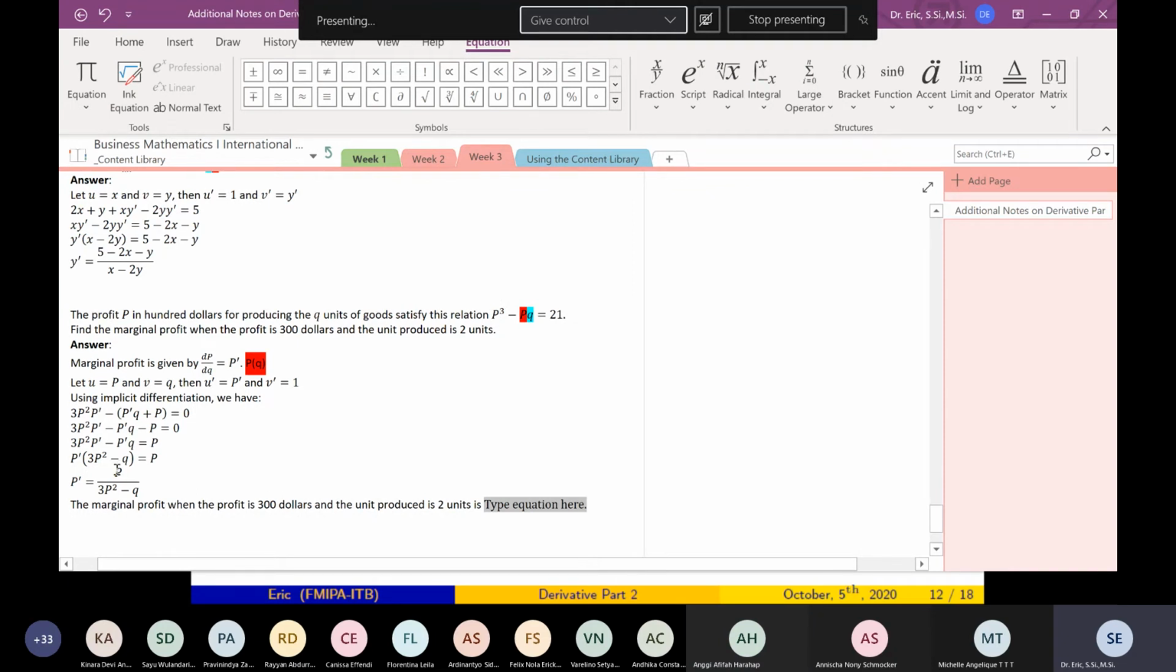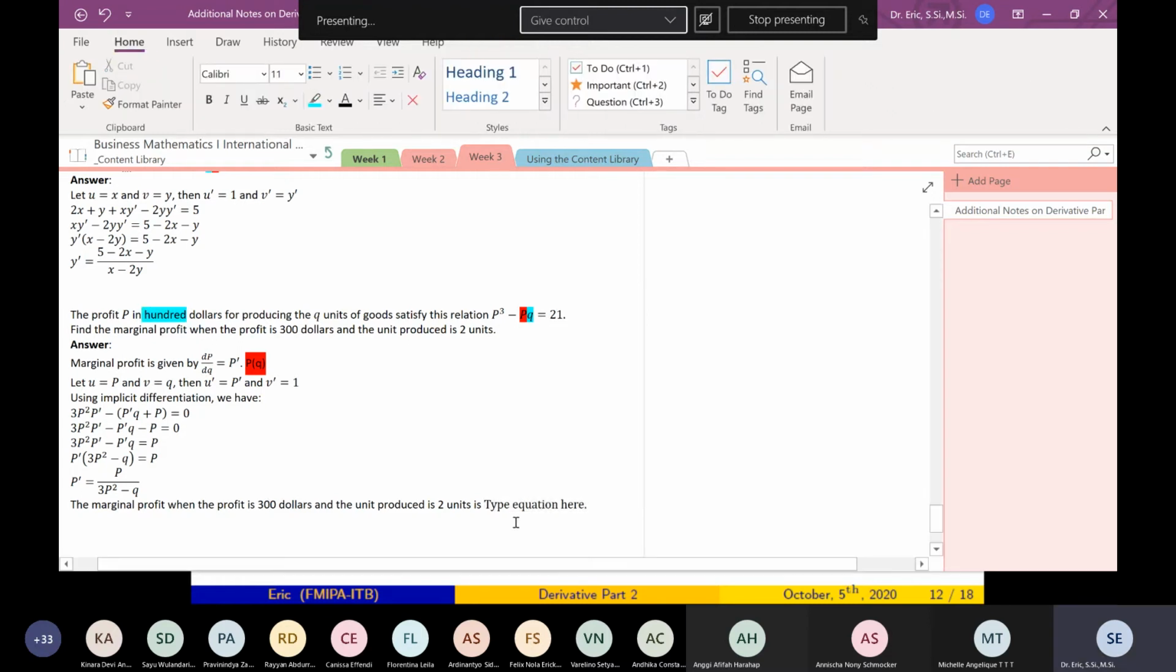I just substitute. What is P? Profit is $300. Don't forget. So the P is, I just substitute here. What is the P? P is 3. P is 3 divided by 3 times P squared, 3 squared, minus Q. Q is 2. So the marginal profit is given by 3 divided by 3 times 3, 9, 9 times 3, 27 minus 25.